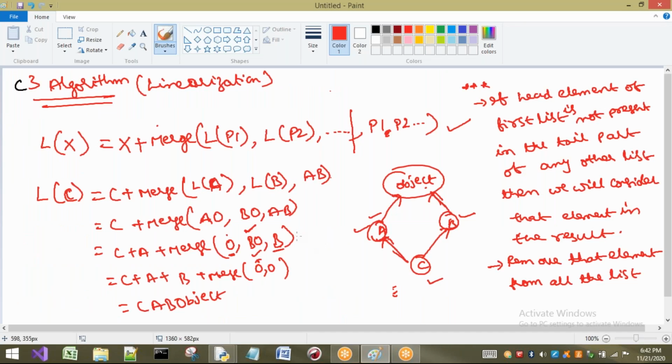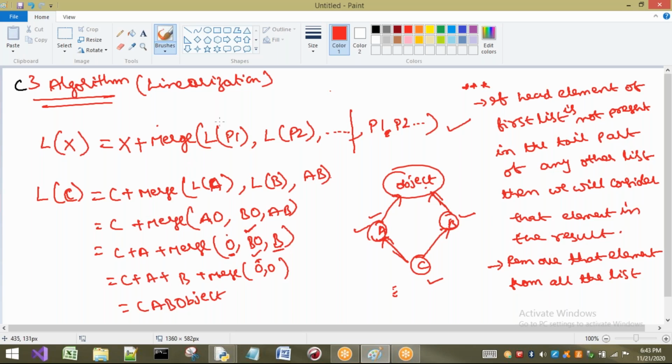Okay. So now don't worry, we will go in depth about this one. So before going to see the examples, we have to understand these points. Once again, I'm repeating. If the head element of the first list is not present in the tail part of any other list, then we will consider that element in the result. If it is present, we have to go to the next list. If it is not present, I will take it as a result and I will remove that element.